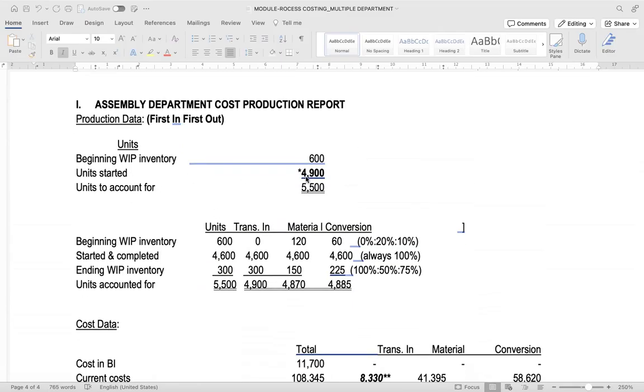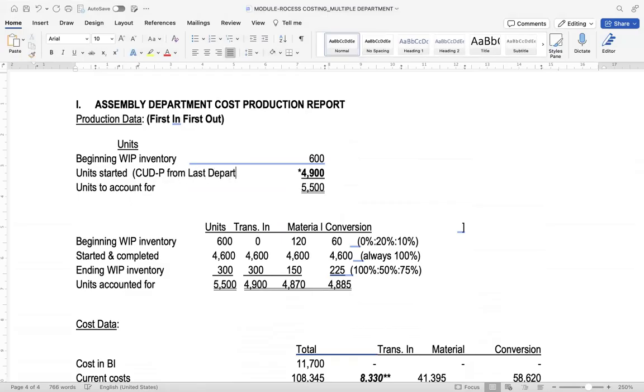This unit, amounting to 4,900, is your completed unit during the period from the last department. Okay, so this is your CADP, 4,900. Since it is already completed in machining, it should be started in the next department, assembly.